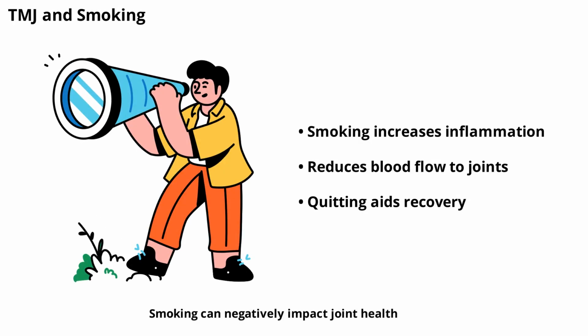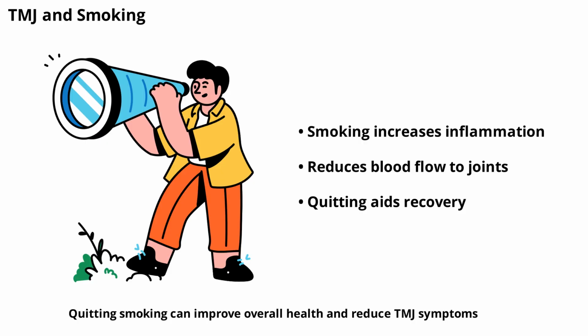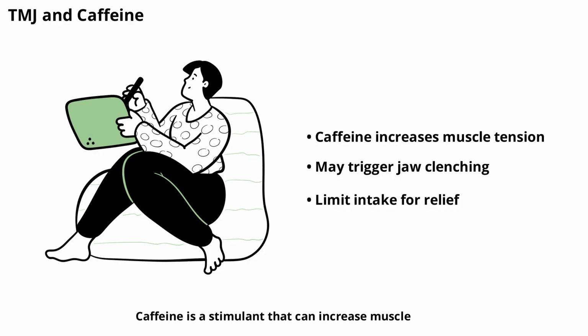Smoking can negatively impact joint health by reducing blood flow and increasing inflammation. Smokers may be at higher risk for TMJ disorder and slower healing after jaw injuries. Quitting smoking can improve overall health and reduce TMJ symptoms. Caffeine is a stimulant that can increase muscle tension and contribute to teeth grinding or jaw clenching. Limiting caffeine intake may help reduce TMJ symptoms, especially if you're sensitive to its effects.